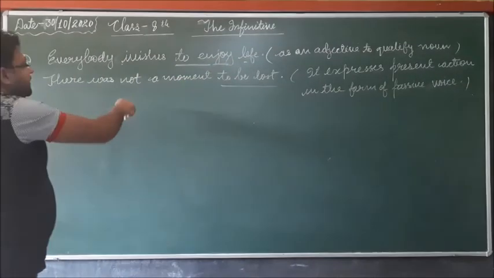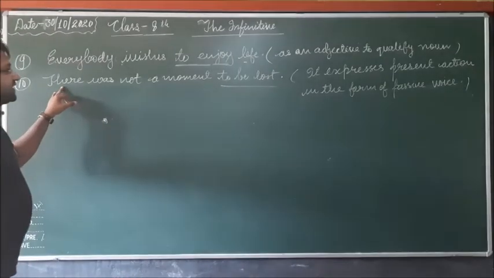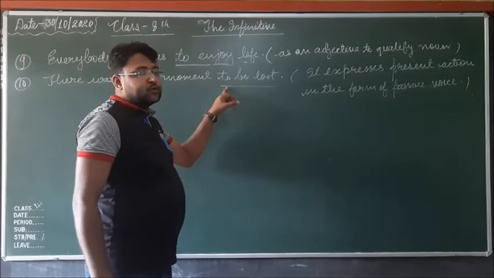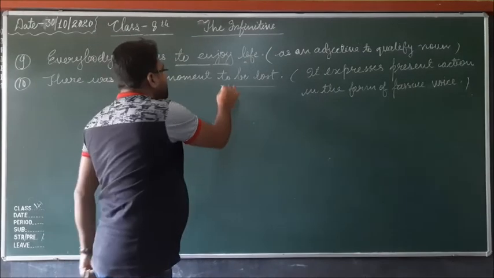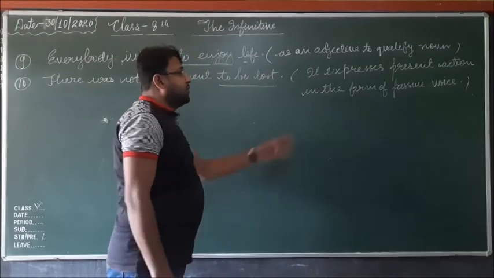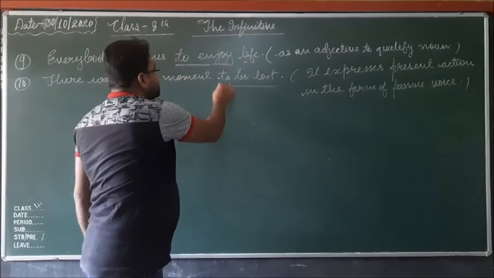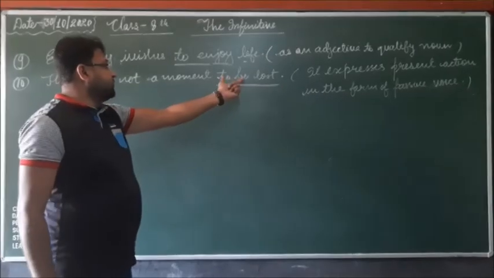And in the 10th sentence: There was not a moment to be lost. Here "to be lost" is the infinitive used in the passive form and it expresses present action in the passive voice. So this is a passive voice infinitive, to be lost.